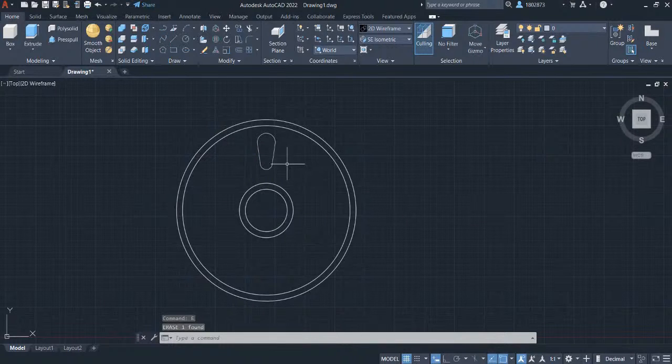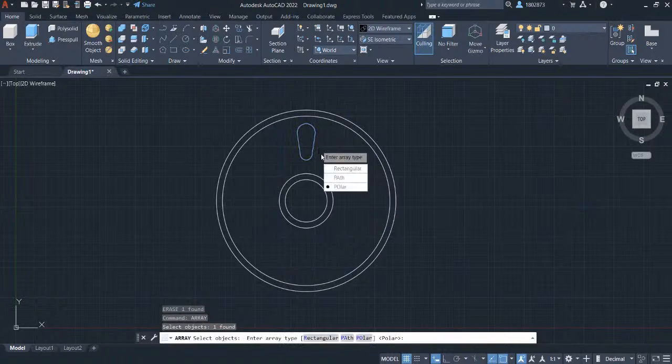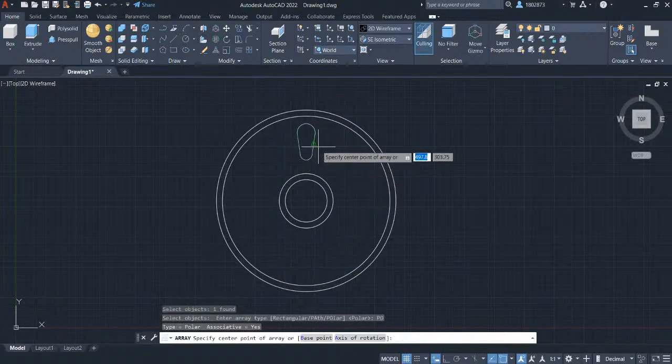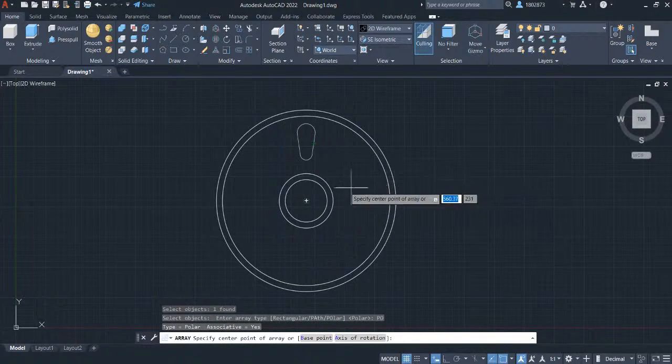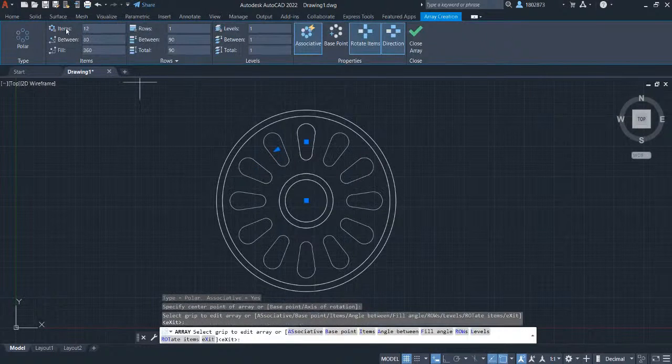We will now create an array type for this object. Type in array and press enter. Select the object and press enter. Enter array type to be polar. Left click here on the center point, and let's change the items to 12. Press enter and press escape.